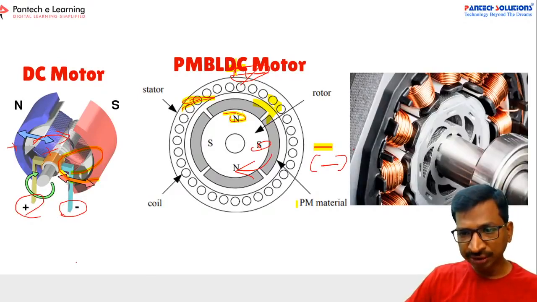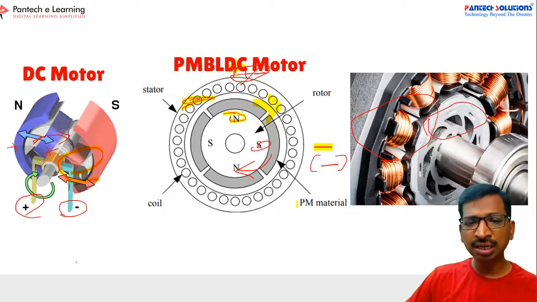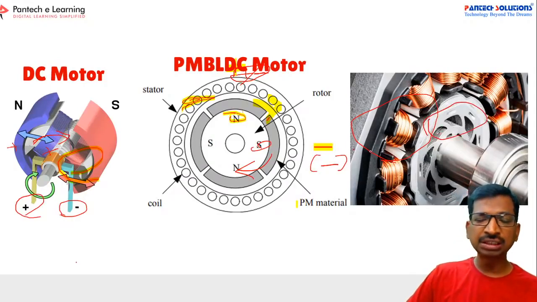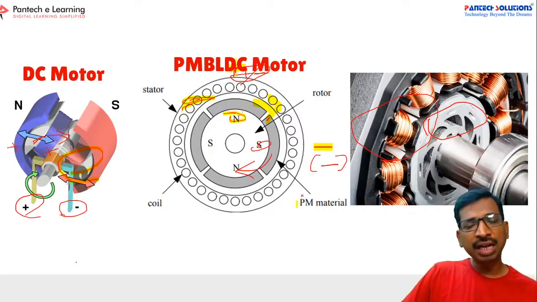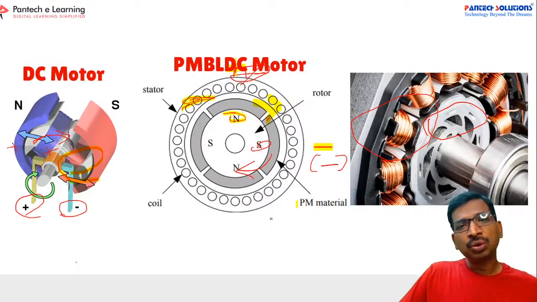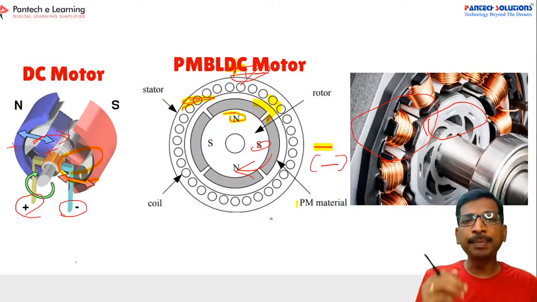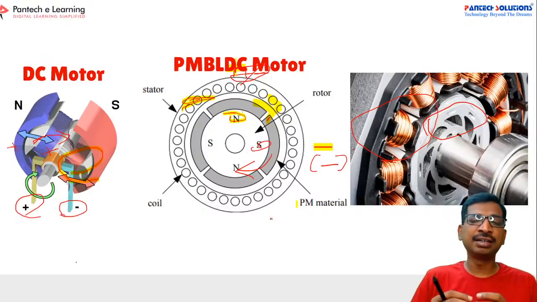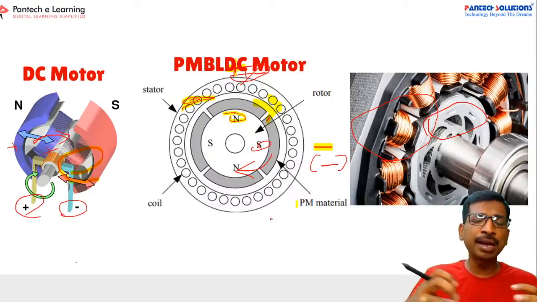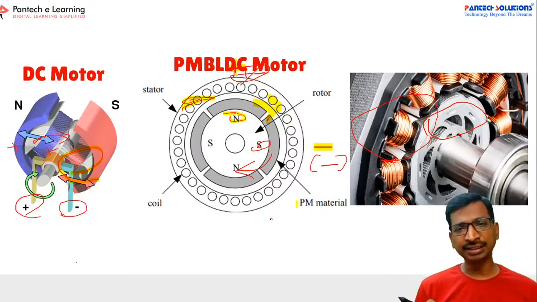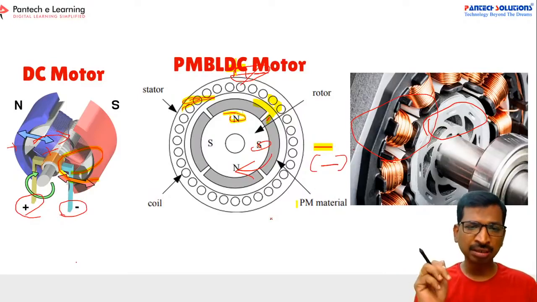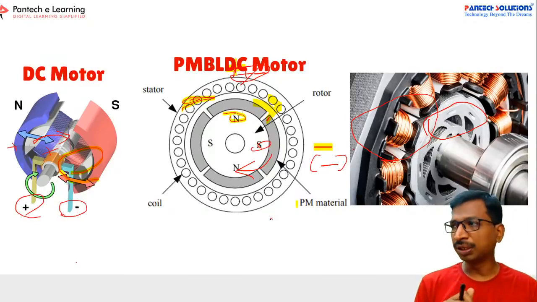These are all the coils, and this is the stator model, and these are all the magnets, which are called permanent magnets. That's why we call it a permanent magnet brushless DC motor. Why do we have a permanent magnet? To increase the motor torque, we have to keep a permanent magnet. In that case, we can extract more magnetic force while it is in the working condition. So this is the very simplest working principle of the brushless DC motor.